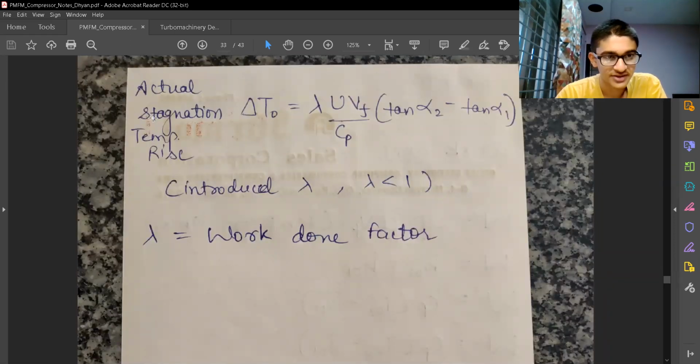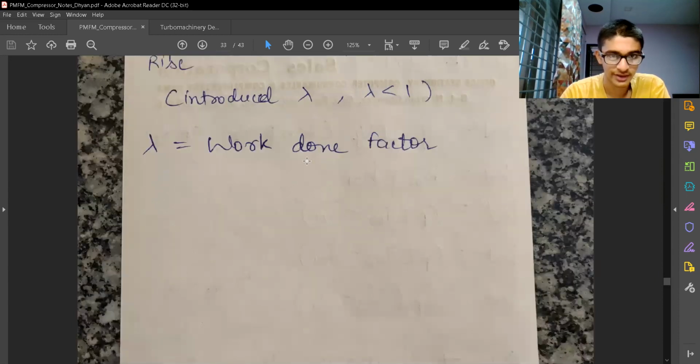And in the actual stagnation temperature rise, we have introduced a lambda variable. That lambda comes from the work done factor, or some frictional losses, whatever frictional losses are happening. So the actual stagnation temperature rise is given by this. So you must remember this expression. And for the ideal case, the work done factor will be equal to 1. Otherwise, the work done factor is less than 1, very close to 0.95, 0.98, 0.85.